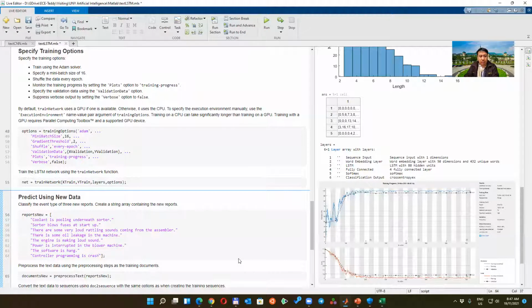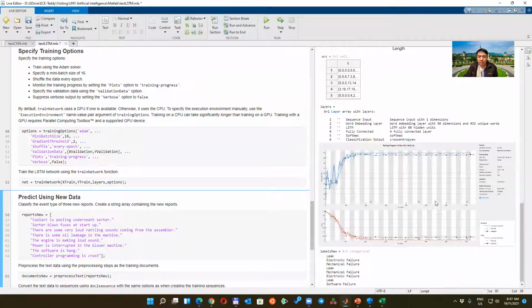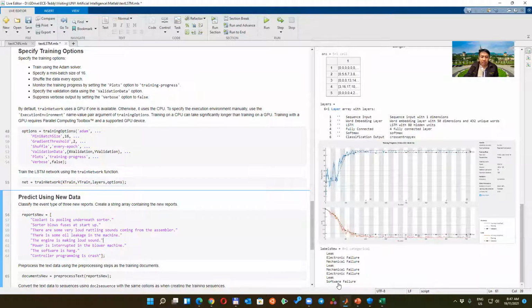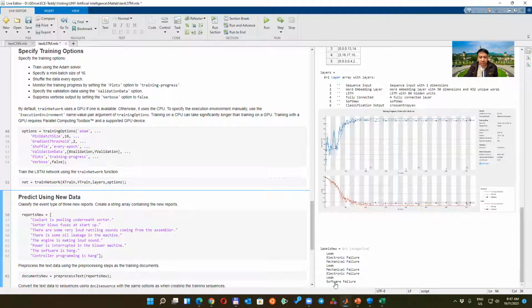This one should be software failure, right? So let's see what it says. Okay, you can see software failure. So if it is similar, then it can detect, but when there's something new, it cannot detect. If I put here hang, maybe hang is something like leaking, so there's a misclassification. Still, it identifies software failure.